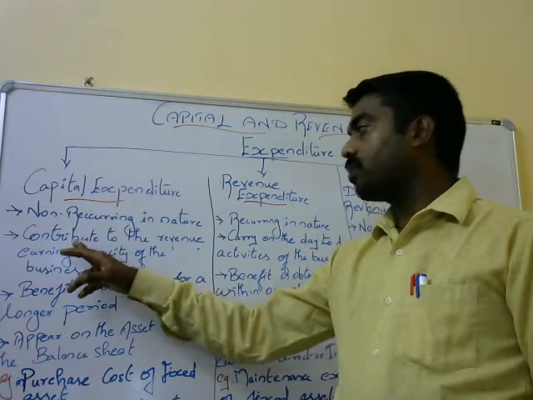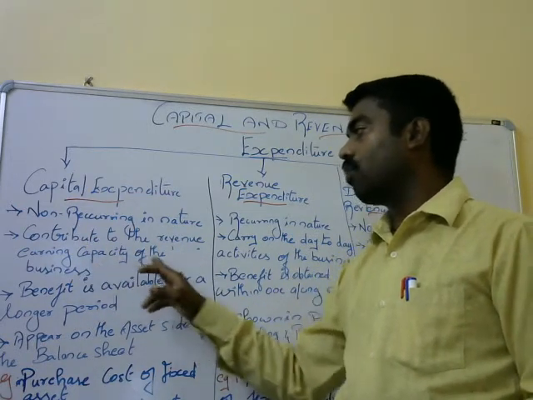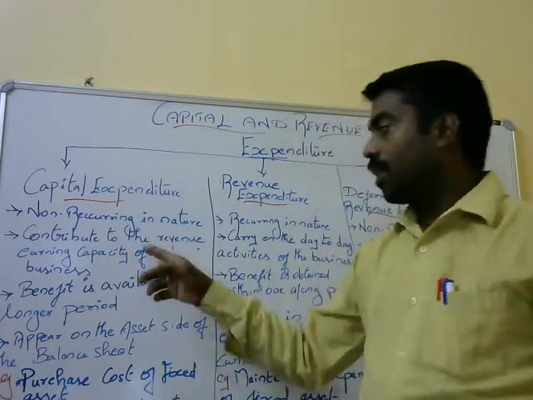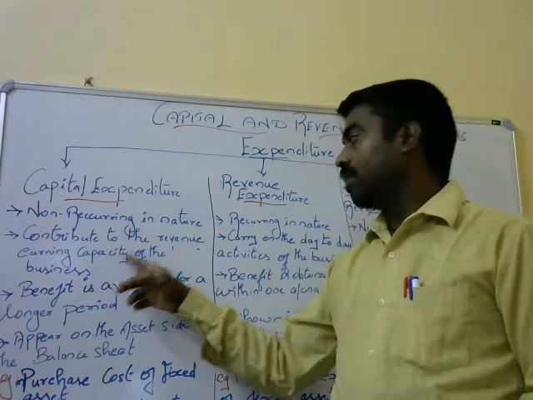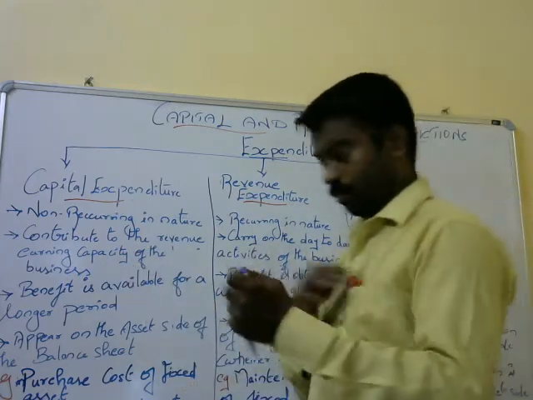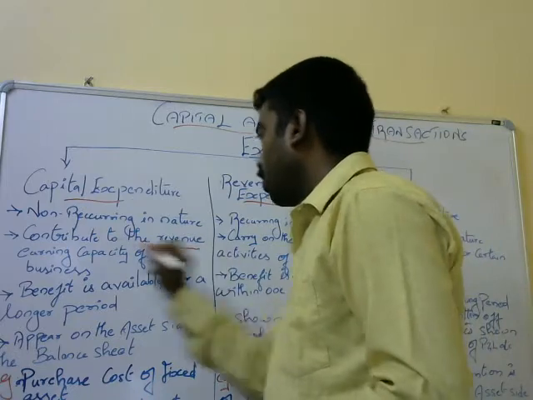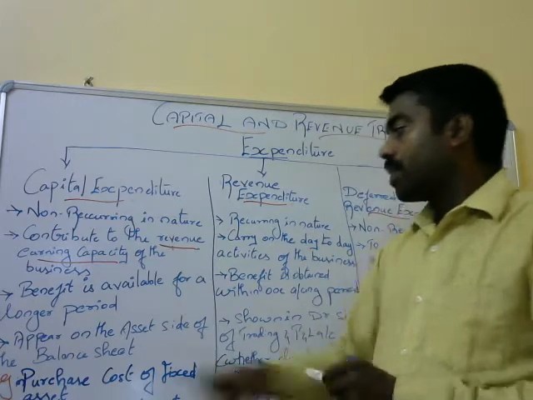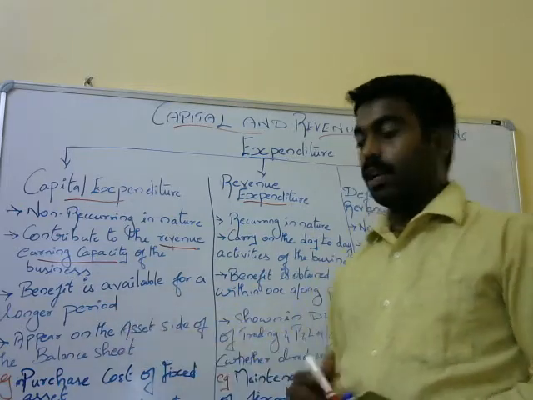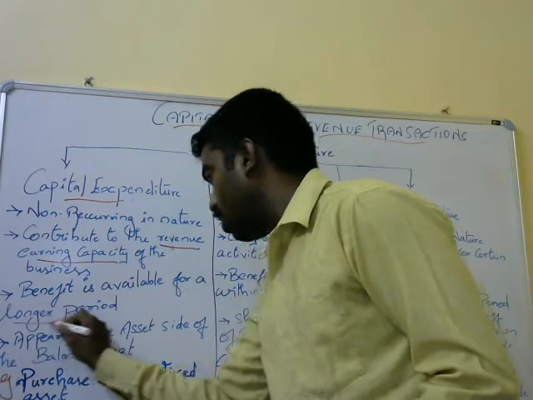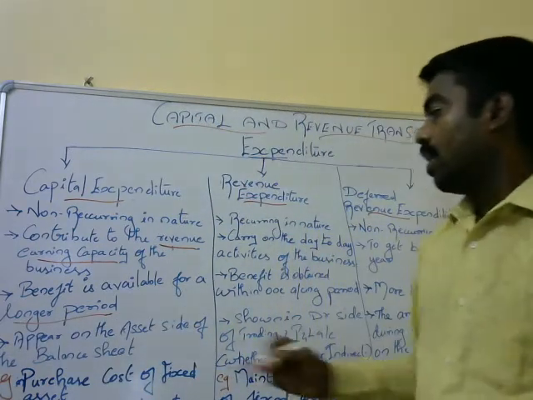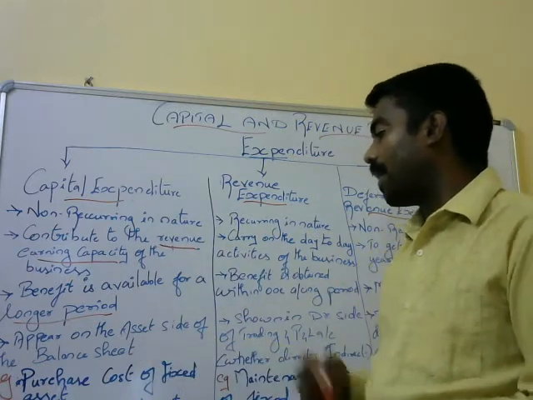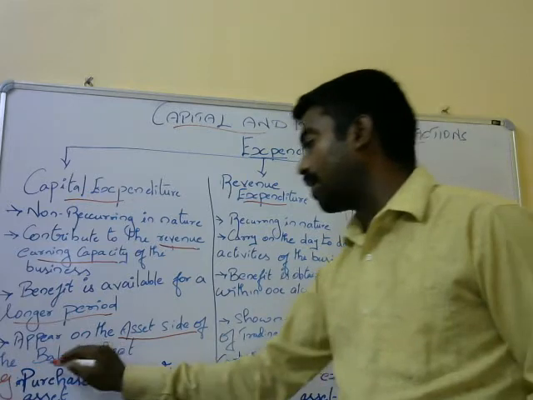The next point is that it contributes to the revenue earning capacity of the business. When we invest capital, it should earn more and more. That is the revenue earning capacity of the business. The next point is that the benefit is available for a longer period. A longer period means one year or more than one year. Where does it come? Capital expenditure comes on the asset side of the balance sheet.